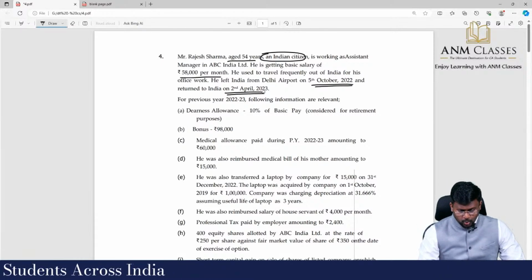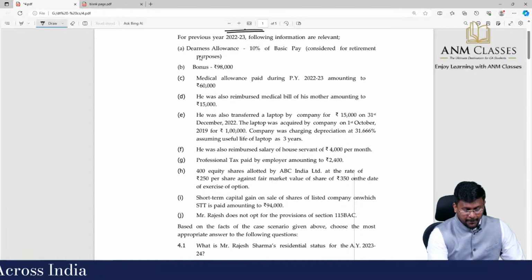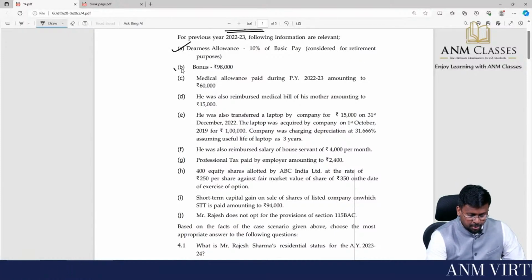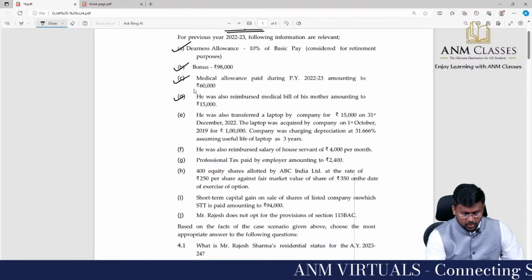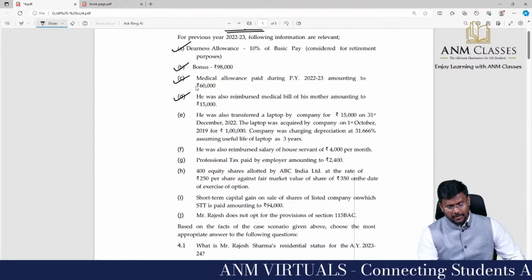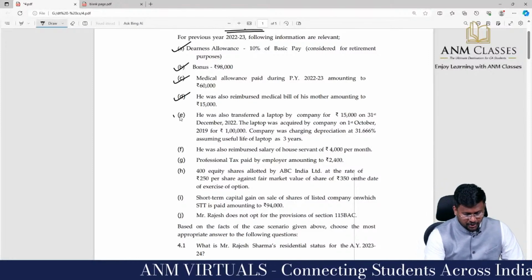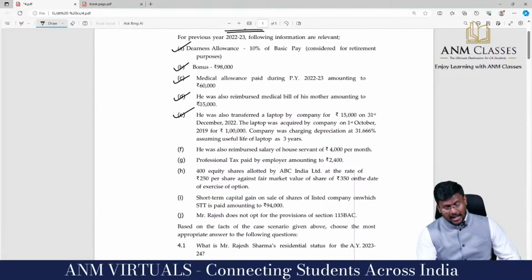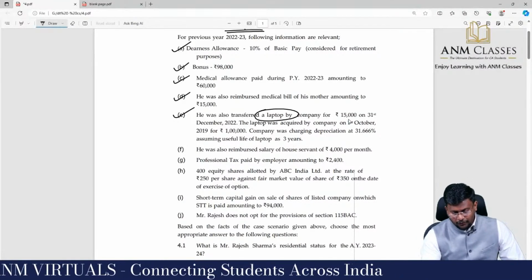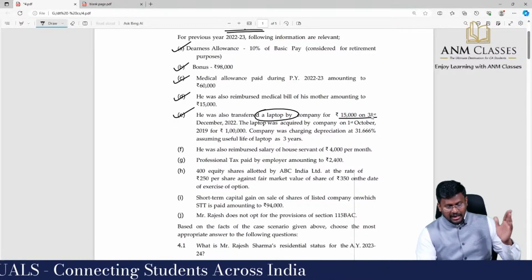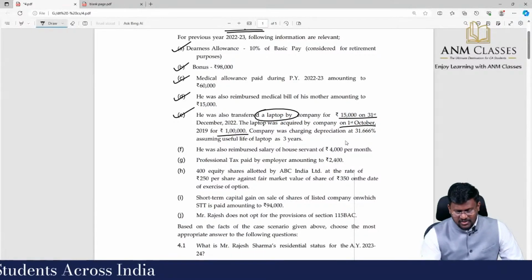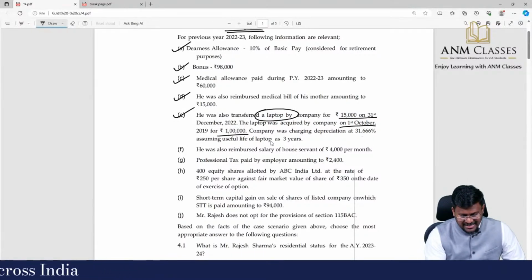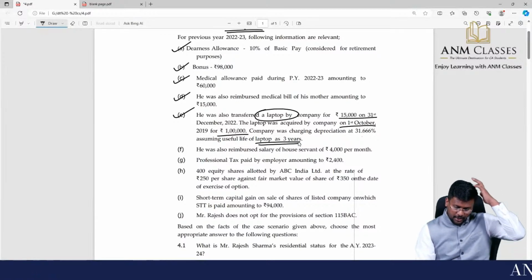For the previous year 22-23, the following information is relevant. DA, 10% of basic pay, considered for retirement benefits. Bonus 98,000. Medical allowance paid during previous year 22-23 amounting to 60,000. He was also reimbursed medical bill of his mother amounting to 15,000. He was also transferred a laptop by the company for 15,000 on 31st December. The laptop was acquired by the company on 1st October for 1 lakh, and the company was charging depreciation, assuming useful life of laptop as 3 years.